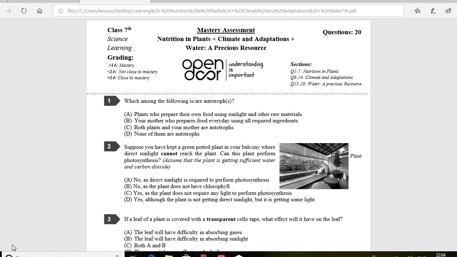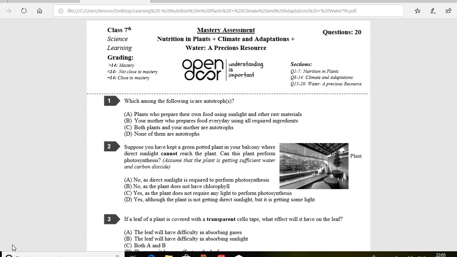Question number 2. Suppose you have kept a green potted plant in your balcony where direct sunlight cannot reach the plant. Can this plant perform photosynthesis? Assume that the plant is getting sufficient water and carbon dioxide. So the correct option is B. Yes, although the plant is not getting direct sunlight, it is getting some light.